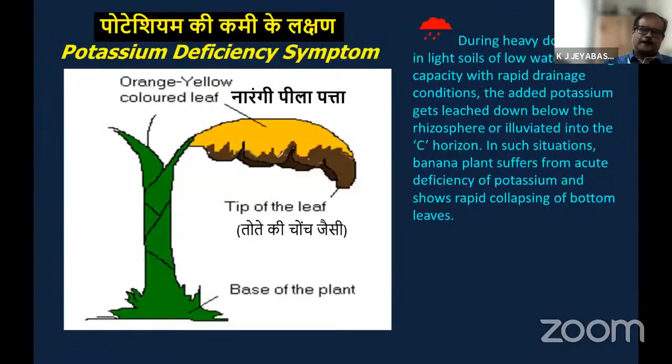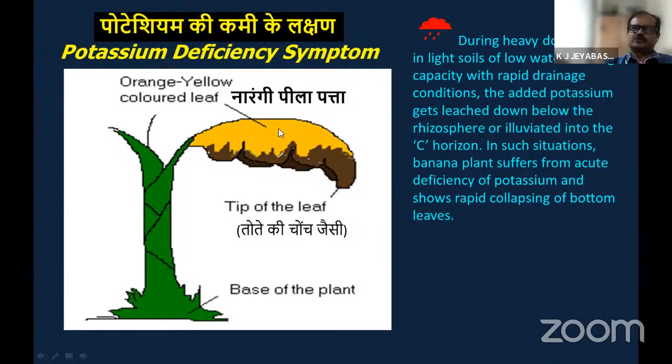So next one is potassium. In case of phosphorus, we didn't find any peculiar deficiency symptoms. Phosphorus is required in a very small quantity, but it is very essential. Now I am telling about the potassium deficiency symptom. Potassium is highly mobile in the plant system, and the deficiency symptom occurs in the lowermost leaf only. It starts from the lowermost leaf. If you see the coloration of the affected leaf, an orange yellow coloration will be there.